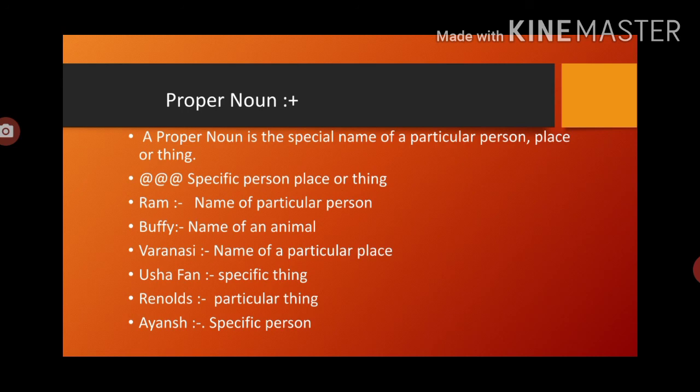Now Reynolds, a particular thing. There are a number of pens we are using, but I like Reynolds pen most. Here I have specifically mentioned that Reynolds pen I like. The word pen is common to each and every pen, but Reynolds is specifying only the single kind of pen. Now, Ayansh. Ayansh is a name of a specific person, a kid. So it specifies a particular person only.